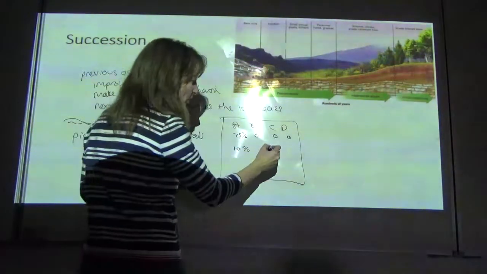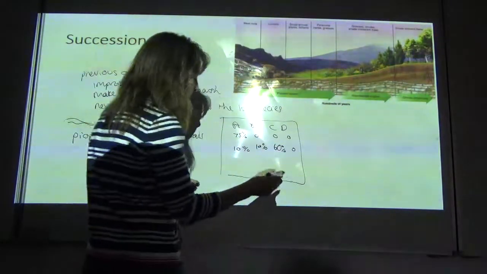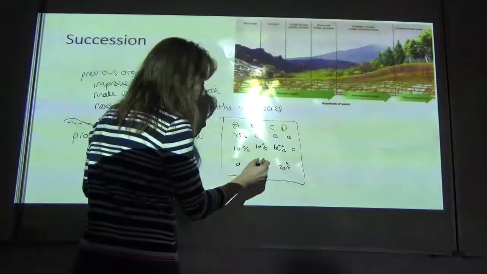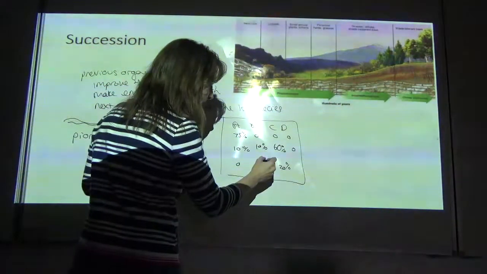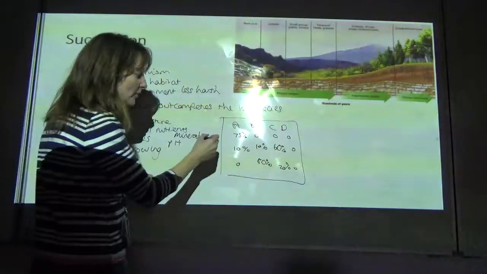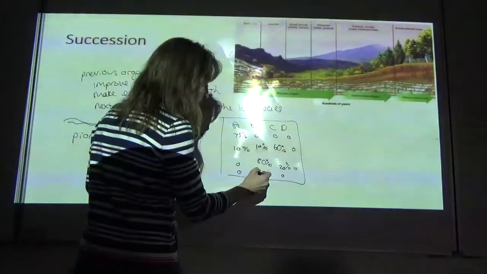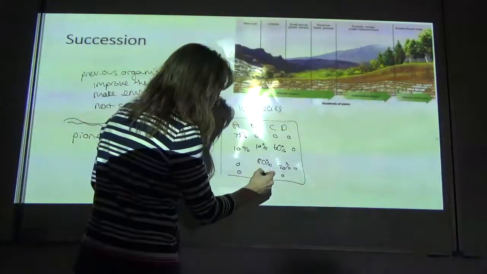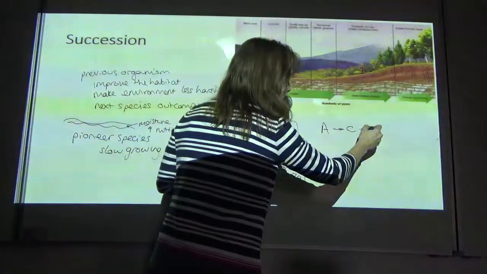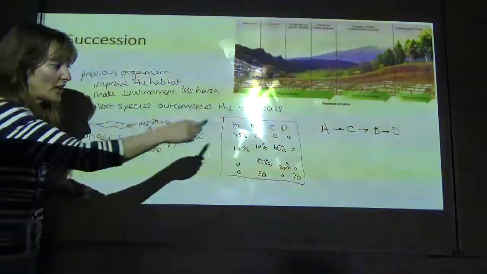But then suddenly A got up to 60%, and B was 10%, and D was nothing, and then this went to 0%, C went to 20%, and then B suddenly shot up to 80%, and D was 0 again. And you could then work out the order of succession. Well, if the final one is 0, 0, 30 and 70, you know that A was followed by C, which was followed by B, which was followed by D. And that's because of the changes in the percentages.